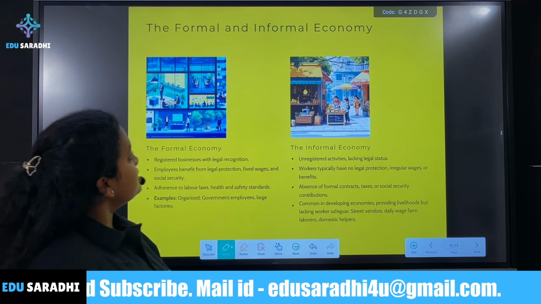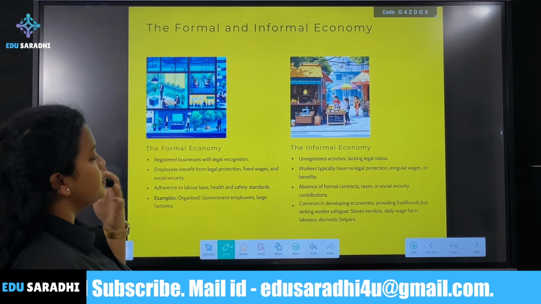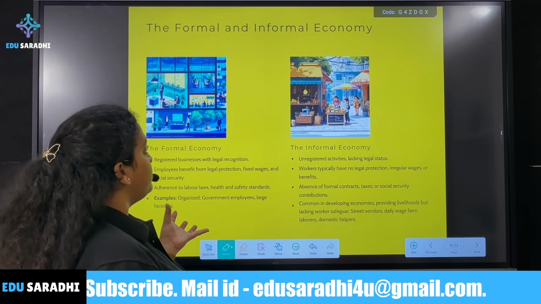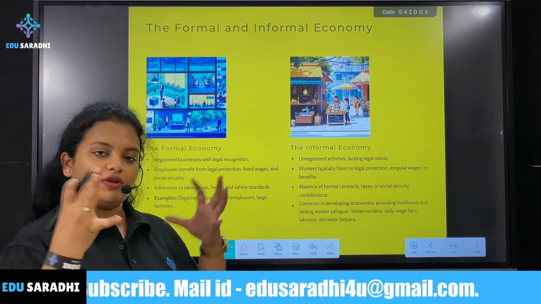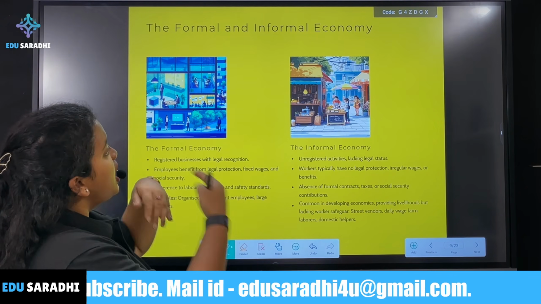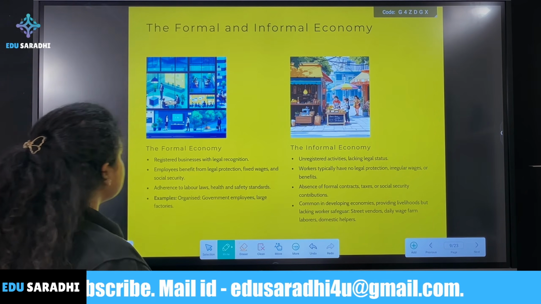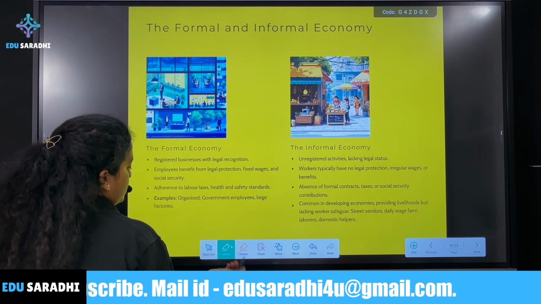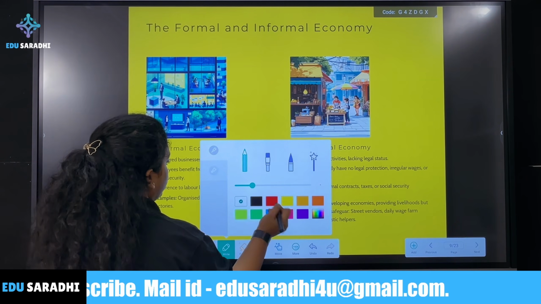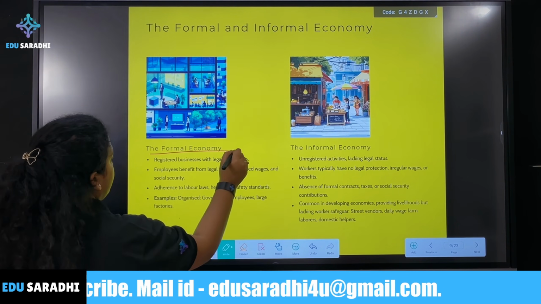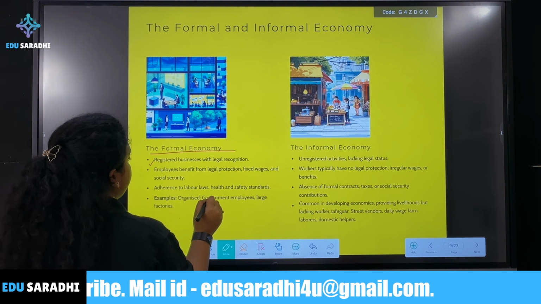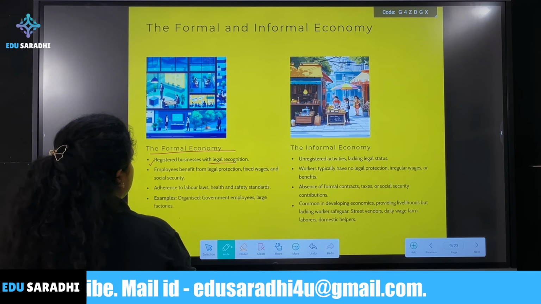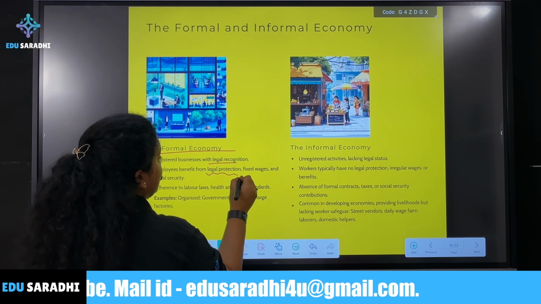So what are the different types of economy? We have the formal economy, or the formal sector, where people are working, and we have the informal economy. What is the formal economy? In the formal economy, people work under registered businesses, with legal recognition. Employees benefit from legal protection.